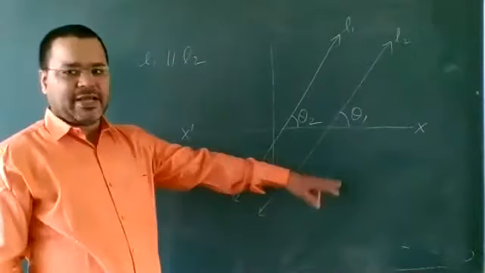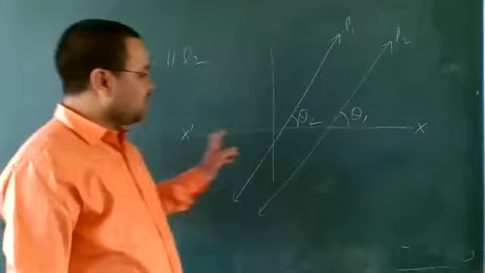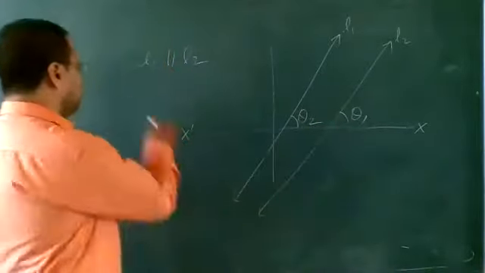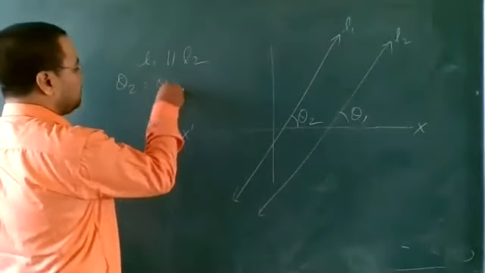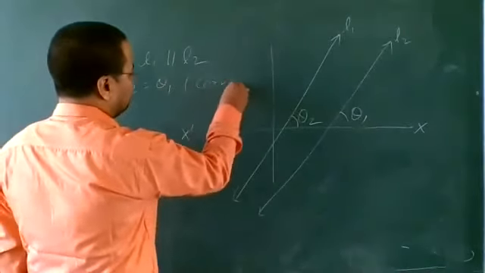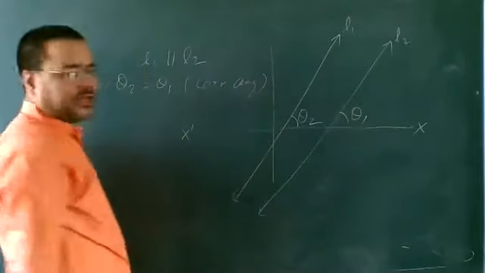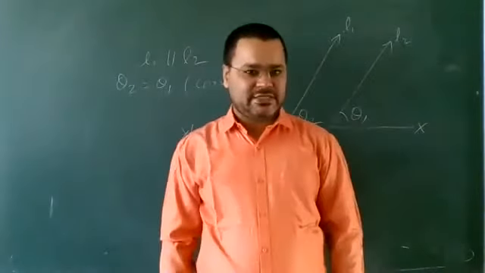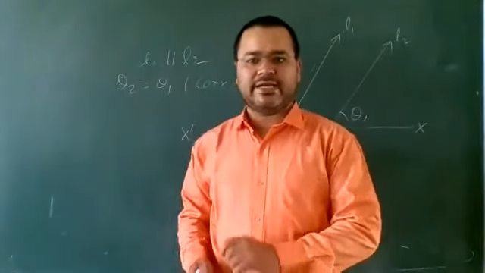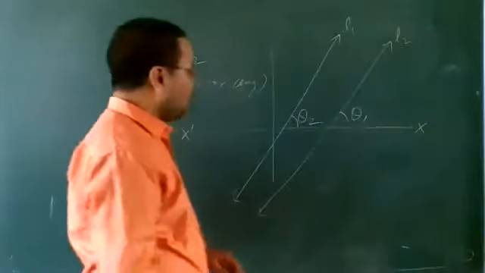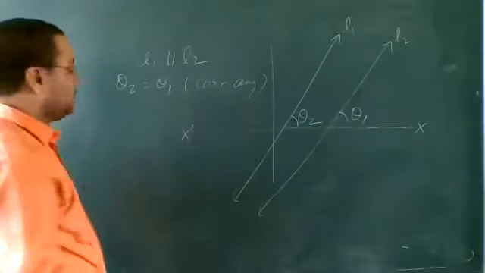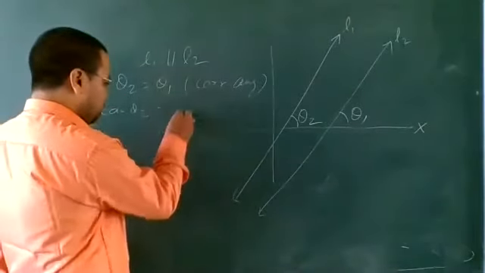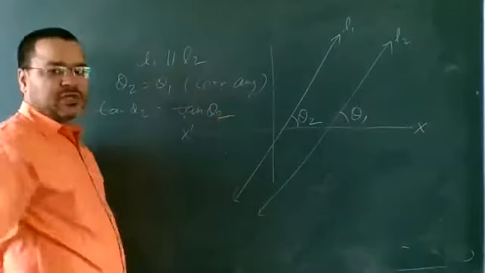If two lines are parallel and the x-axis is like a transversal line, then theta 2 will be equal to theta 1 by corresponding angles. And we know that m is equal to tan theta. So tan theta 2 is equal to tan theta 1.